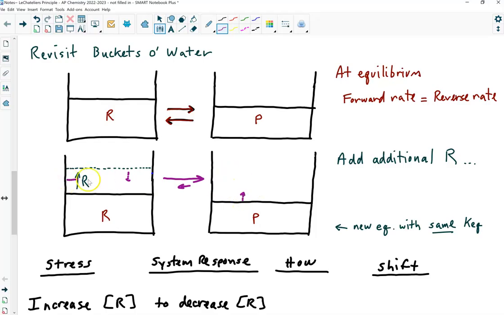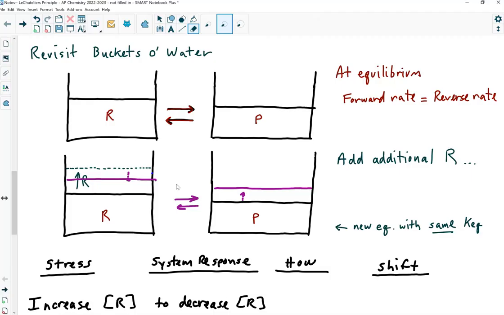And you're going to reach a new state of balance, and then the rates are going to become equal again. So you're going to restore the equilibrium. But how did the reaction respond? You added reactant, and it responded to try to shift reactant away, right? Get rid of the reactant you dumped in, okay?